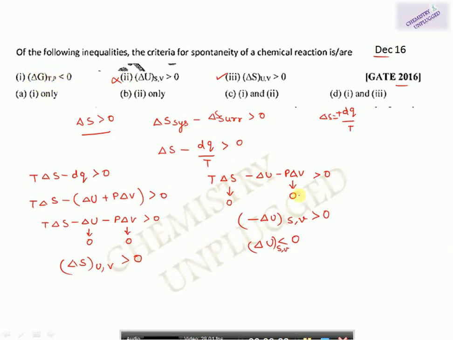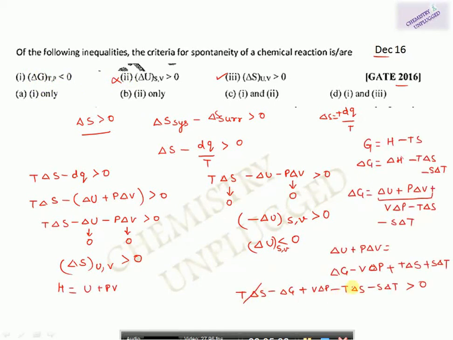Then we will check this free energy function. So free energy is, so this will become the equation. Then we can cancel these two functions. Okay, so minus del G plus P del V minus S del T will be greater than 0. If I keep the pressure and temperature constant, then minus del G at constant pressure and temperature is greater than 0.